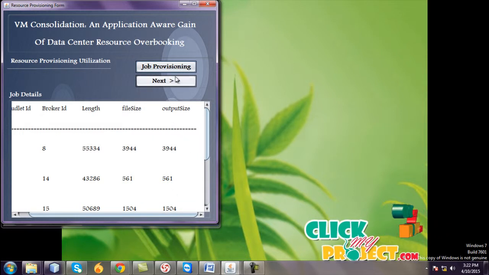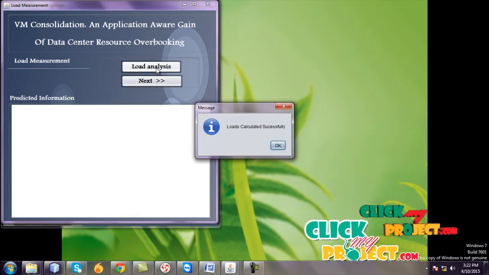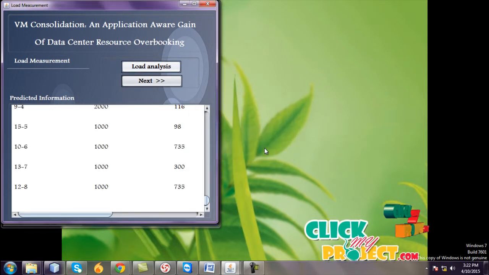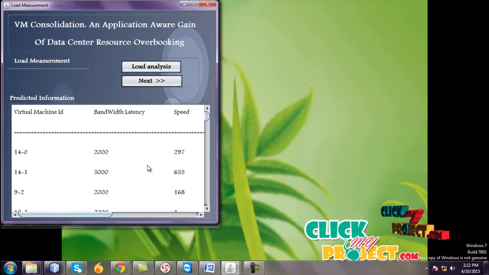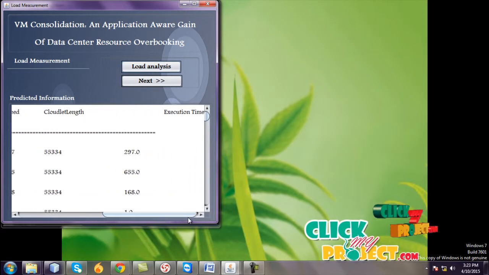It's also output size. Go to next and load measurements for this analysis. Load calculators are successful. It shows the virtual machine ID and broker ID, bandwidth, latencies of speed and cloudlet length, file execution time.